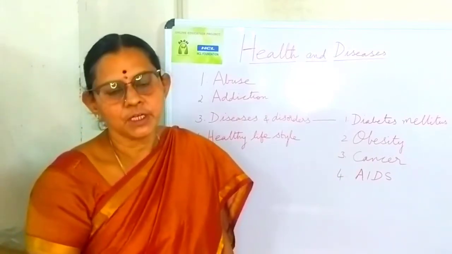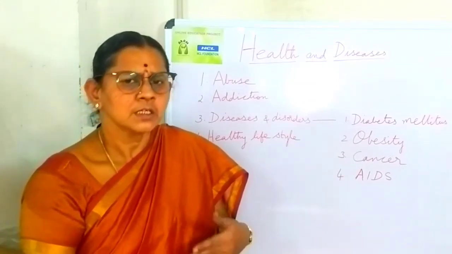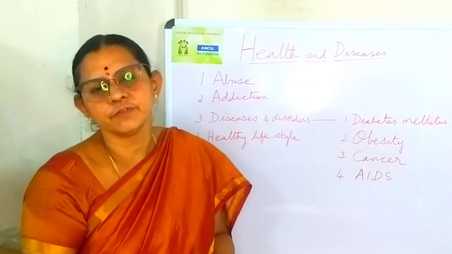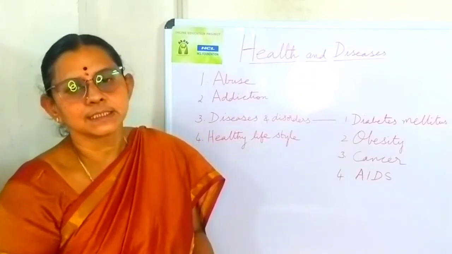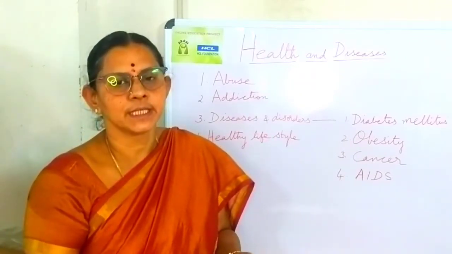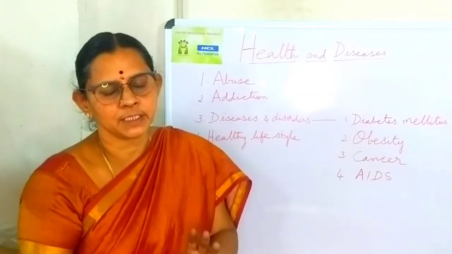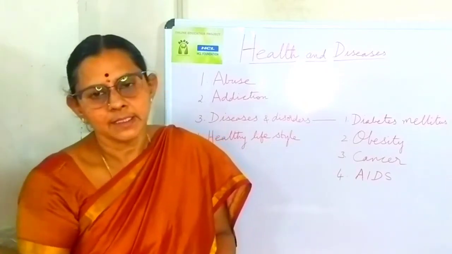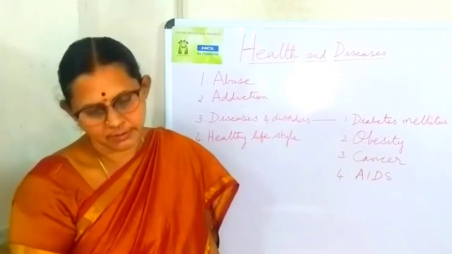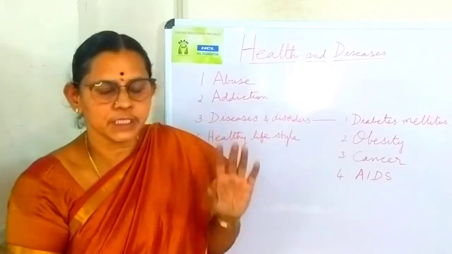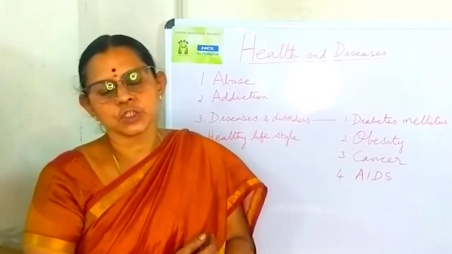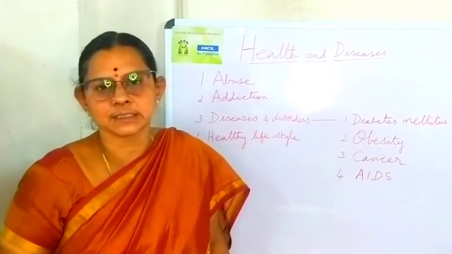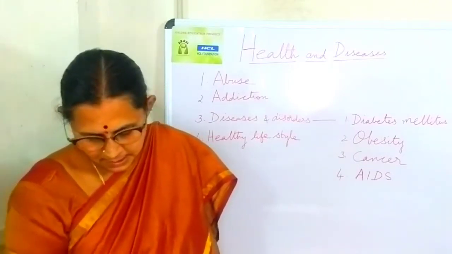Then coming to treatment of cancer. Cancer treatment involves different steps based on the stage in which it occurs. First one is surgery, removing the cancer tumor by doing surgery. Next is radiation therapy. Tumor cells are irradiated with lethal doses of radiation, so that the radiation will kill the cancer cells, so that we can come out of this disease.